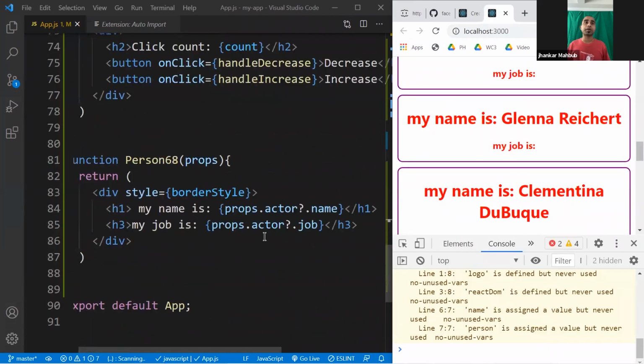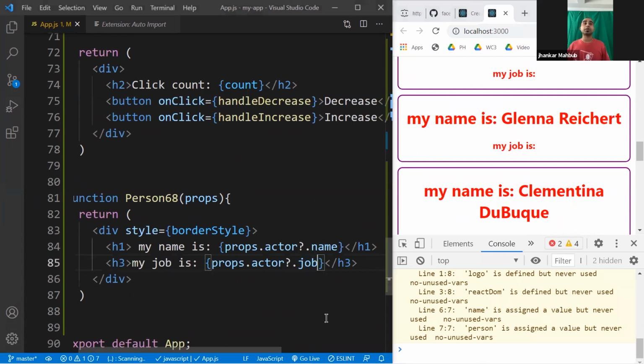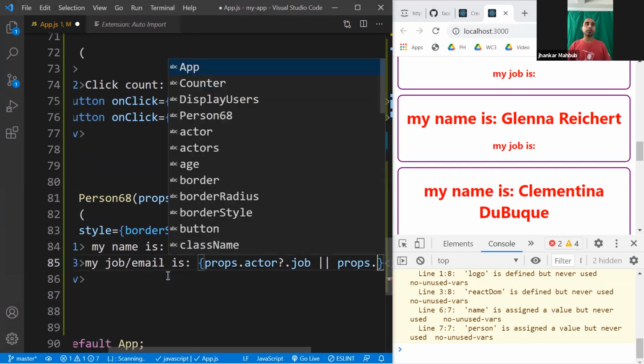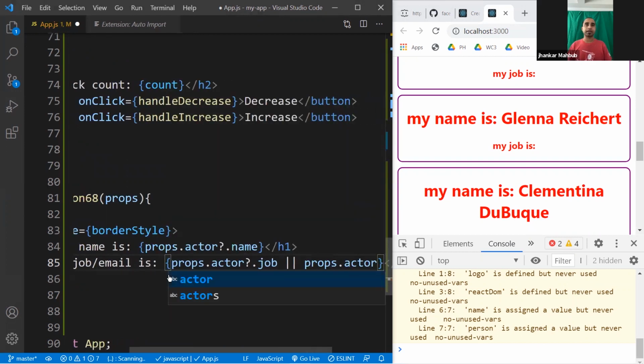But instead of job, you can use something else. Say, if I don't have any job, you can put an or, and maybe job or email, and you can display here that you want to show props.actor, and then .email.